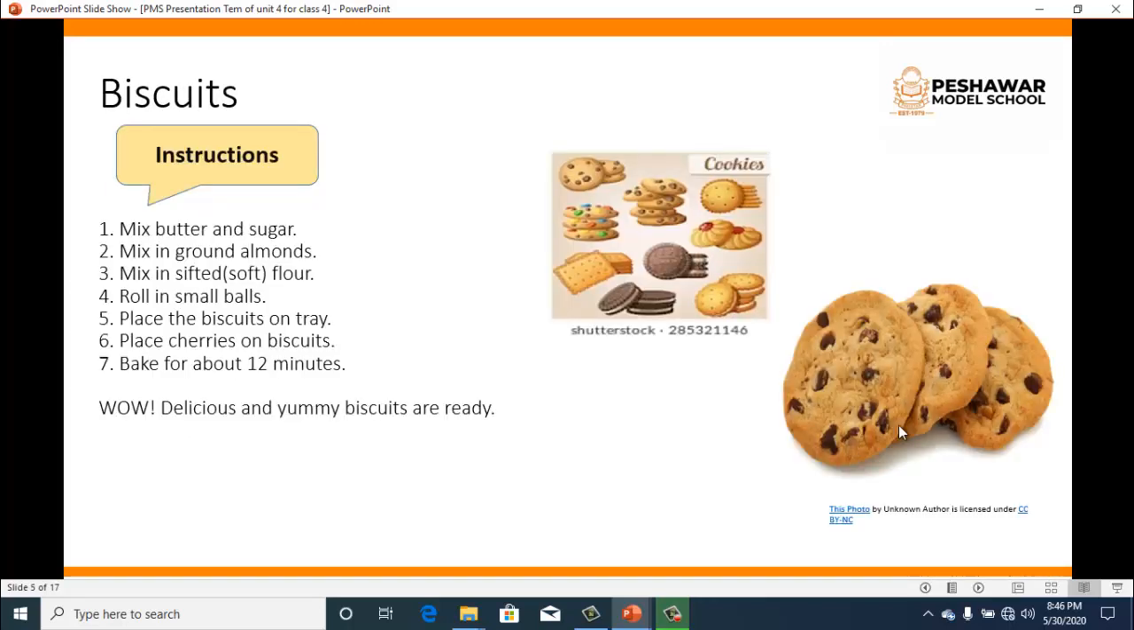There are a few instructions in making the biscuits. Mix butter and sugar. Mix in ground almonds. If you want to add the almonds you have to grind them. Then you will add the almonds. Mix in sifted flour. Sifted flour is soft flour. Then roll in small balls. Place the biscuits on the tray. Place cherries on biscuits. Bake for about 12 minutes. Then you will have the delicious biscuits